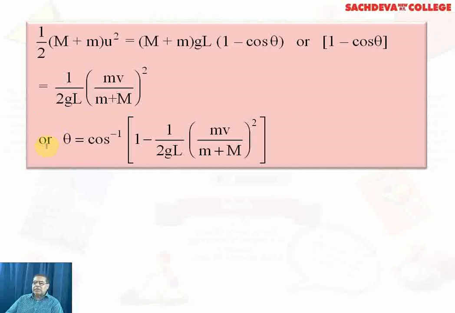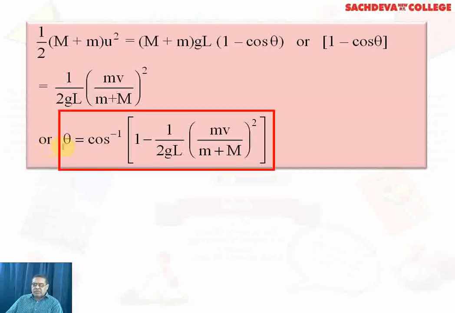So we have used here the concept of potential energy and kinetic energy and the component of the velocity. Now, theta is to be estimated. After getting the value of 1 - cos theta equal to this much, cos theta is transferred to the other side, and then we can make theta the subject of the equation, and it will be cos inverse of 1 minus 1 over 2gL into (mv over total mass) the whole square.